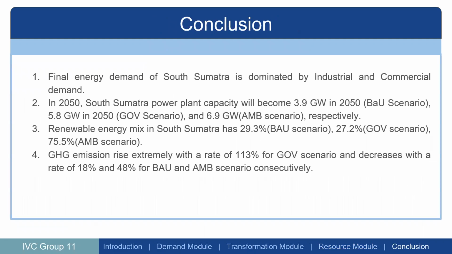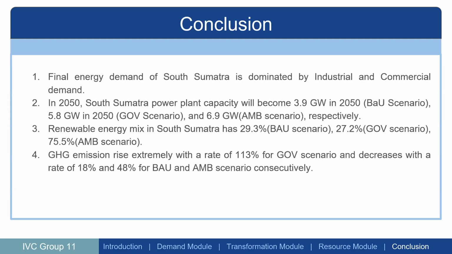So we go to the conclusion. For this conclusion, we have 4 points. The first one is that the final energy demand of South Sumatra is dominated by industrial and commercial demand. Because we see the growth of the electric vehicle, we see it will decrease the transportation demand. So the part that still needs more energy is from the industrial and also the commercial.